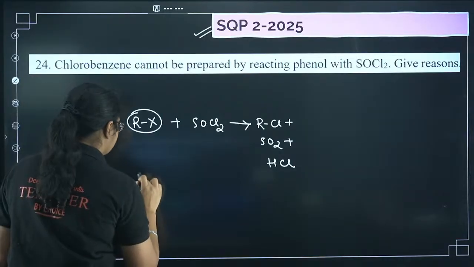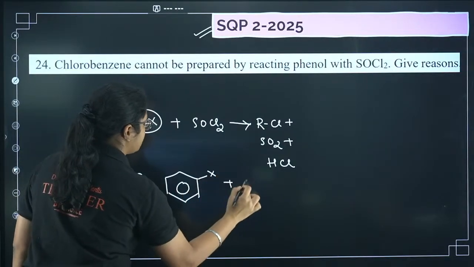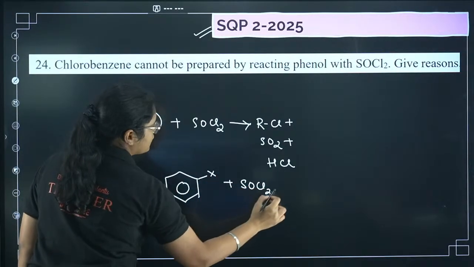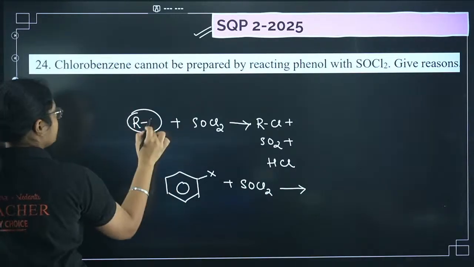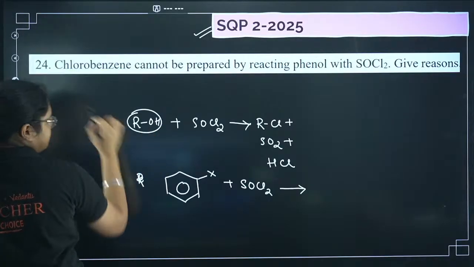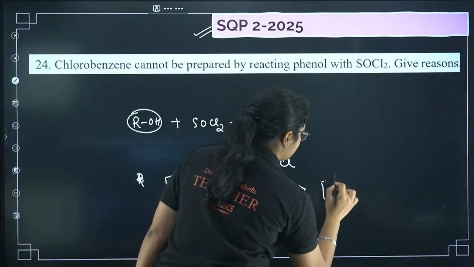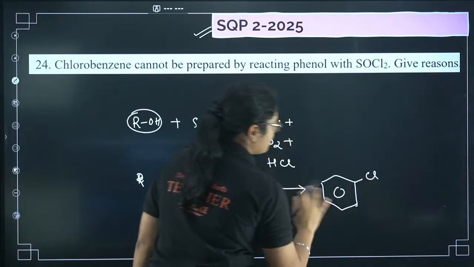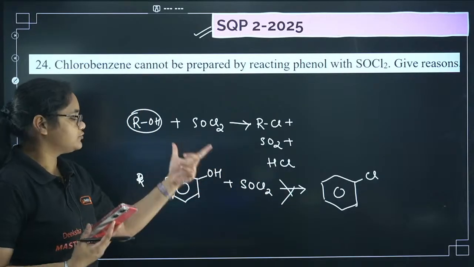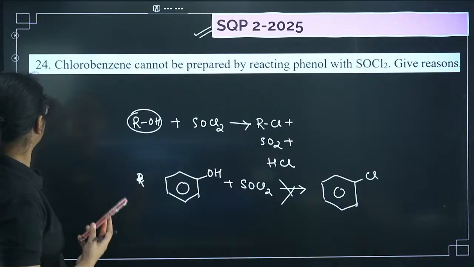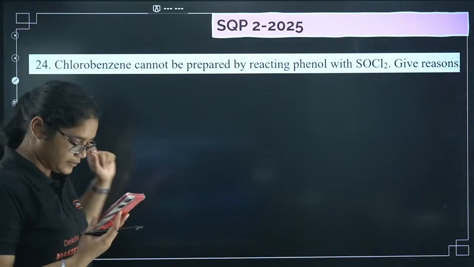Now if instead of RX you have this benzene ring with X and you are reacting with SOCl2, then you will not have, sorry, here it is ROH, right? If you have ROH, and similarly if you have here phenol, that is OH, and then SOCl2 is there, then you won't get chlorobenzene here. You won't get this product. This reaction does not happen. So the question is asking you, why is this? Why is this reaction possible whereas this reaction is not possible? Can you put down the answer in the comment section in short? What can be the reason for that? In short, I'll show you the answer.